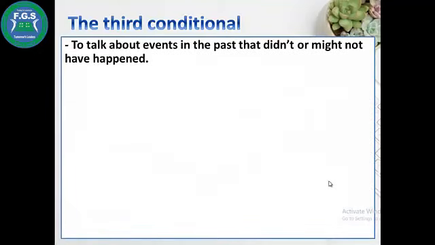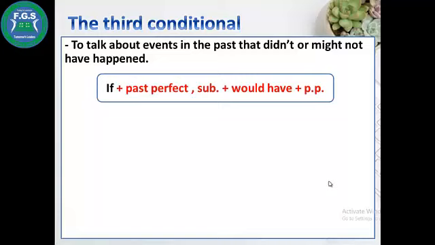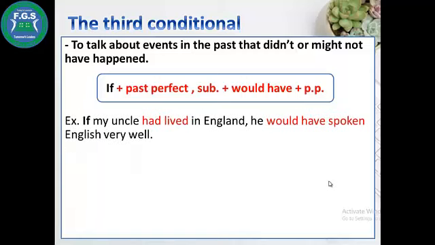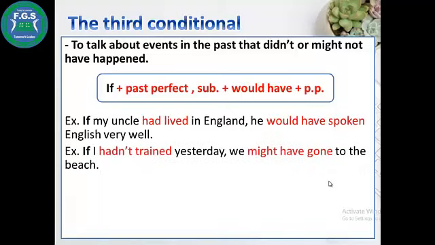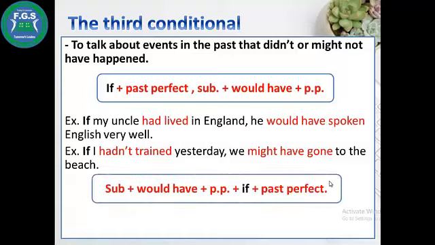The third conditional, to talk about events in the past that didn't or might not have happened. If plus past perfect, then subject plus would have plus the past participle. For example, if my uncle had lived in England, he would have spoken English very well. If I hadn't trained yesterday, we might have gone to the beach.